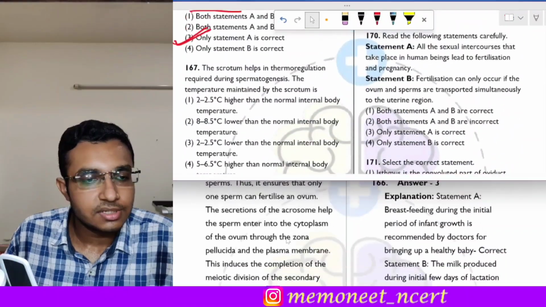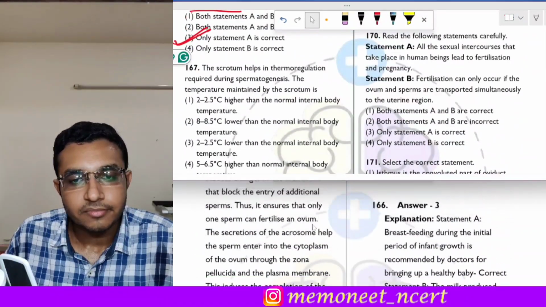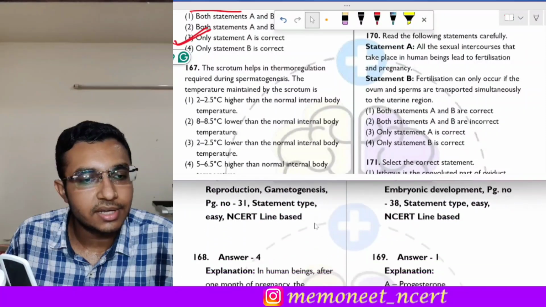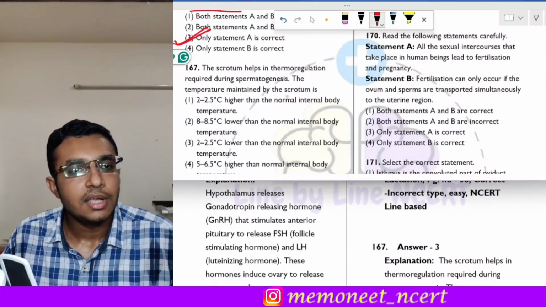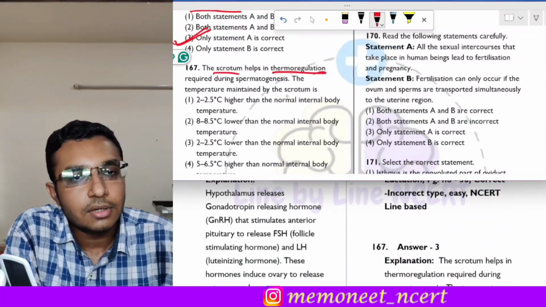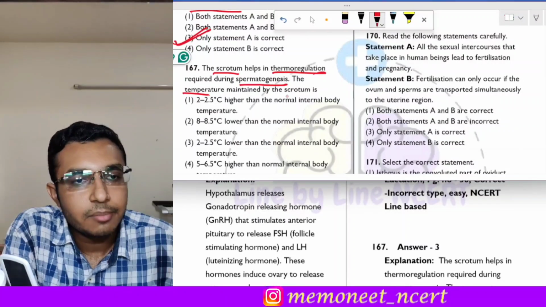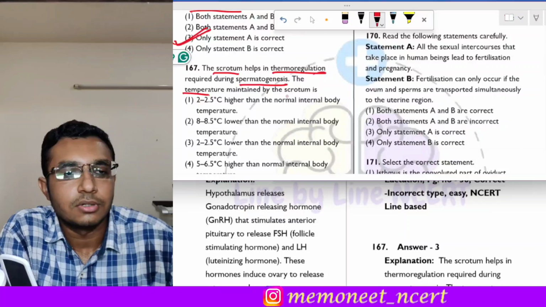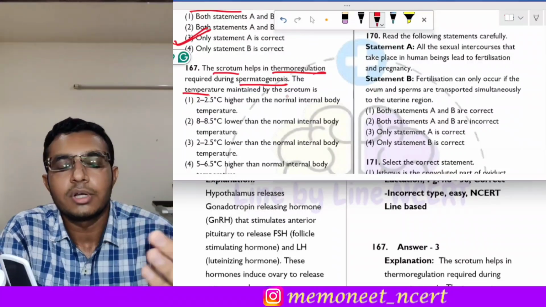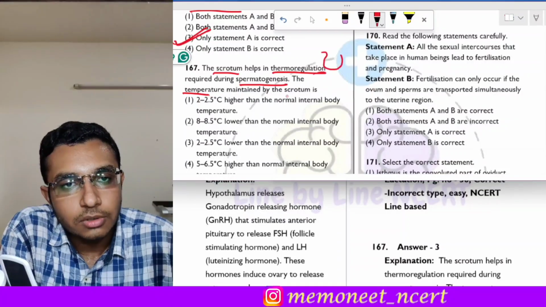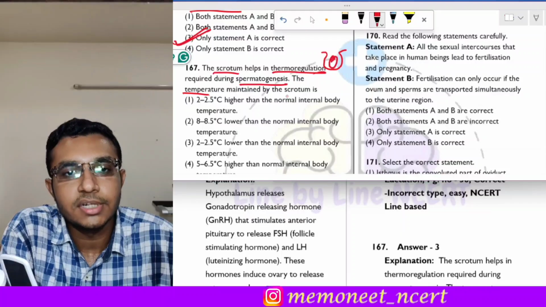The next question is question 167. It states that the scrotum helps in thermoregulation required during spermatogenesis. The temperature maintained by the scrotum is dash. Now what is the function of scrotum? The scrotum is the pouch-like structure in which the testes are located.